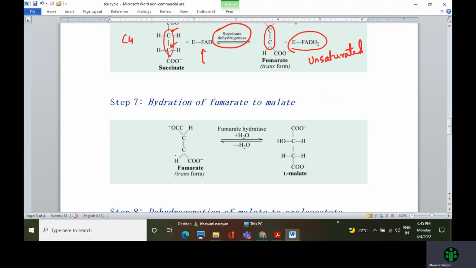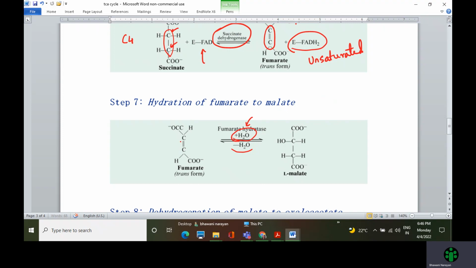As the poem goes, ox ate malate, drank water. Ox survives and the cycle continues. So hydration of fumarate to malate is accompanied by an addition of a water molecule. So ox has to eat malate and has to drink water. The fumarate molecule adds on a molecule of water in the presence of fumarate hydratase enzyme.